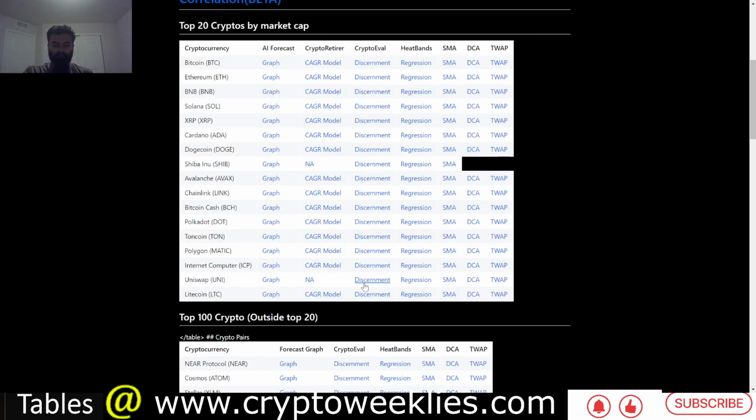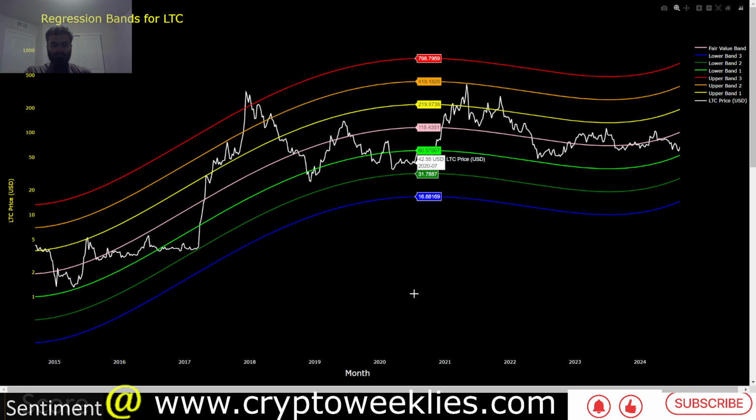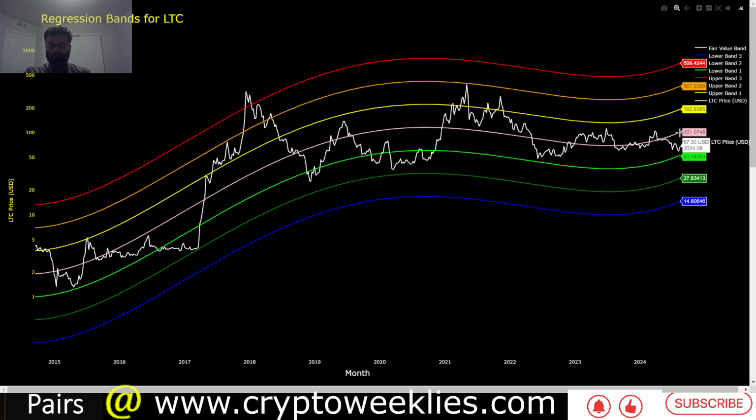So this is the retirement based forecast, and now we'll spend some time analyzing the regression based valuation for Litecoin. The fair value per our polynomial regression function for Litecoin is at around $101 at this point in time. This means Litecoin per this model is undervalued.